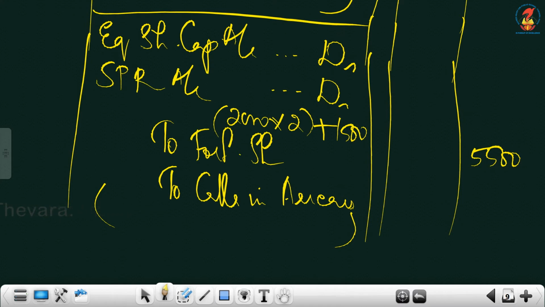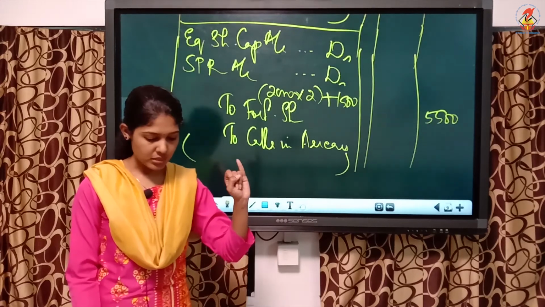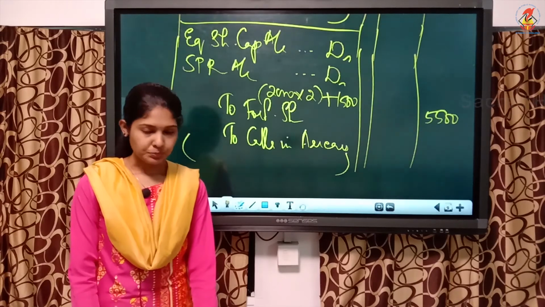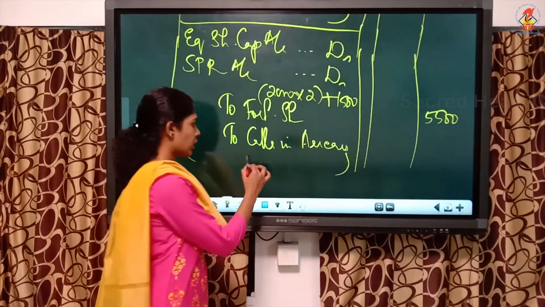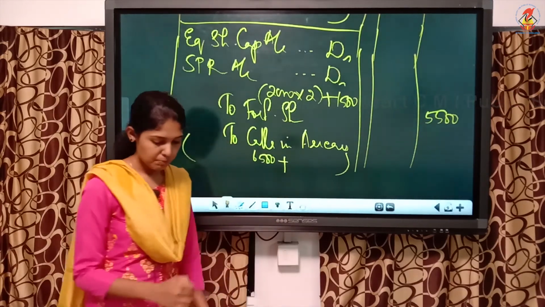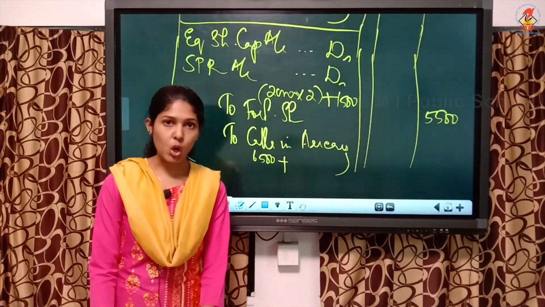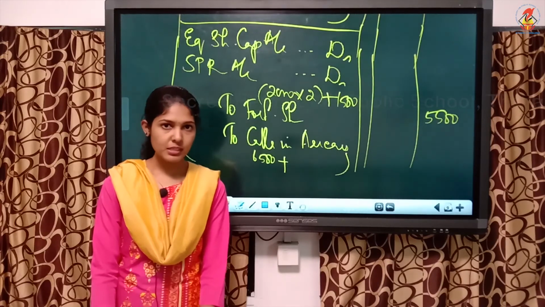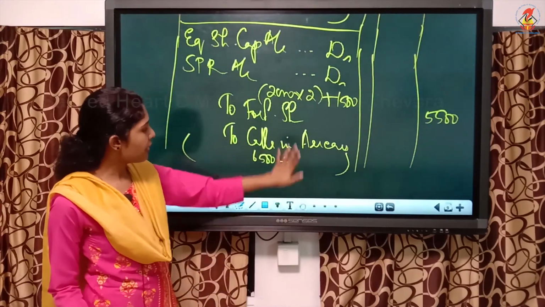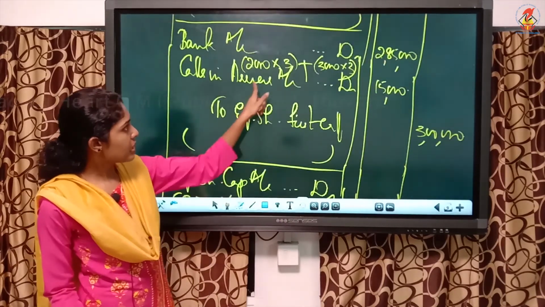Then calls in arrears for Rajat, that means allotment calls in arrears. You just take the allotment calls in arrears, it is there in your working note. Allotment calls in arrears is 6500. Then he didn't pay the first call. First call calls in arrears, we have added Rajat's and Rima's. So if you look into the entry, you have added calls in arrears for these two.